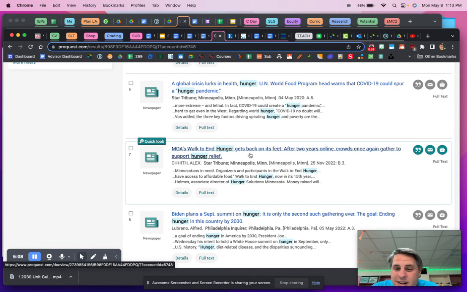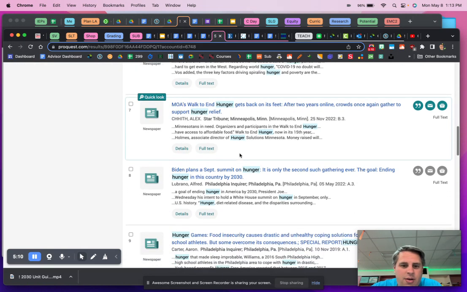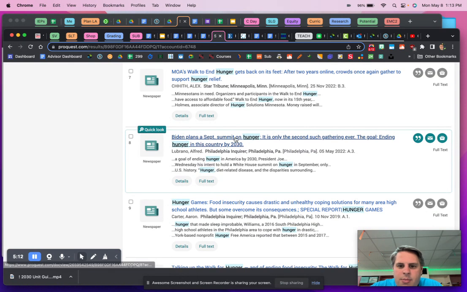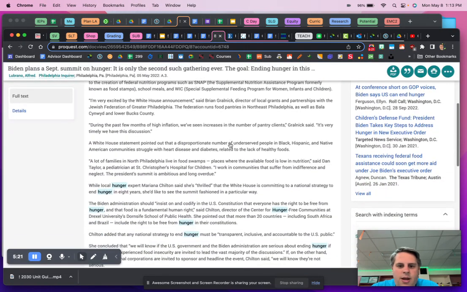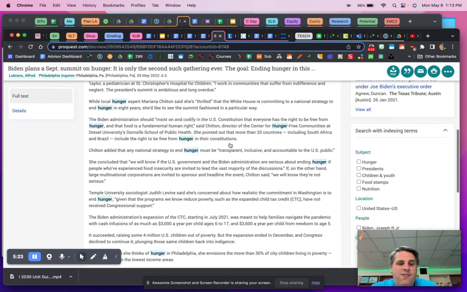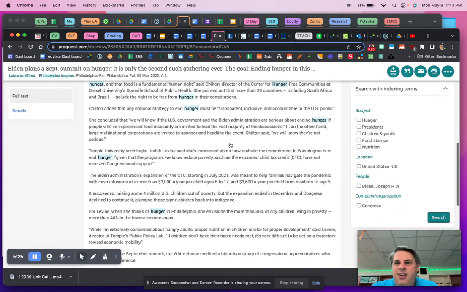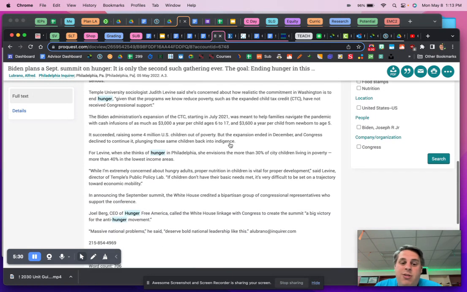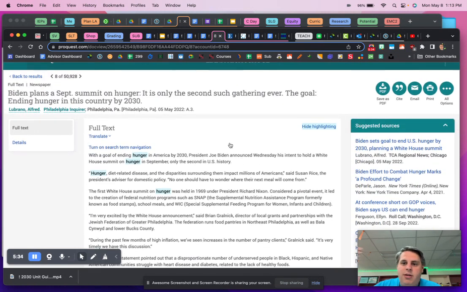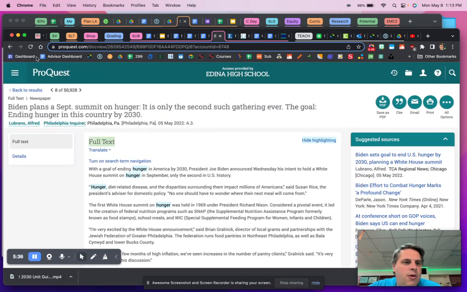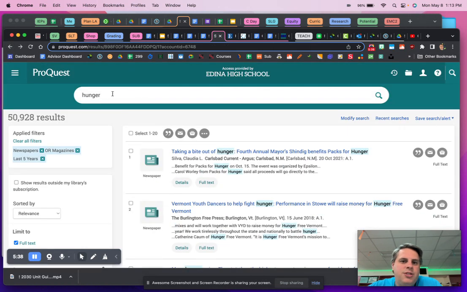MOA's walk to end hunger. That might be something interesting to check out. Biden plans a September summit on hunger, ending hunger by 2030. That might be interesting. Wow. I'm looking up the whole article here. And again, I want to read a little bit just to find out what I can. Maybe I'm finding some quotes. Maybe I'm finding some facts and figures. Maybe I'm finding some answers to my questions. Or maybe I'm just finding out more information that's going to lead me to more questions. So, just a couple examples there, just with the word hunger.